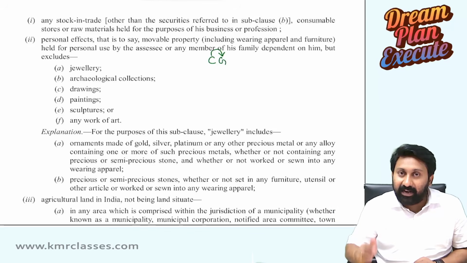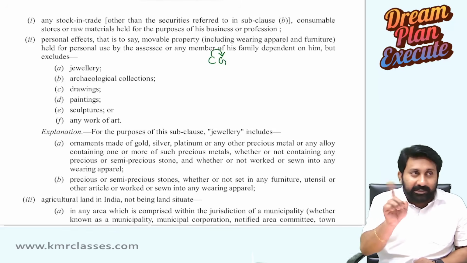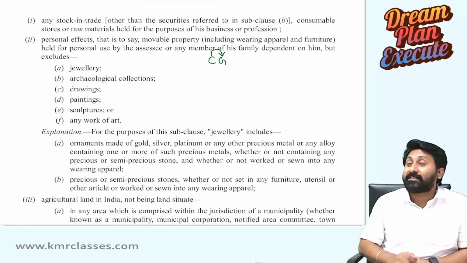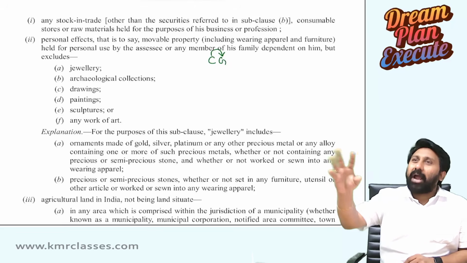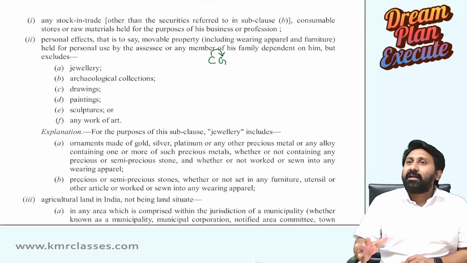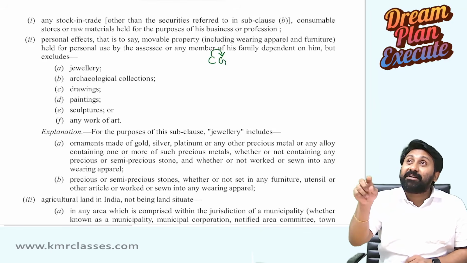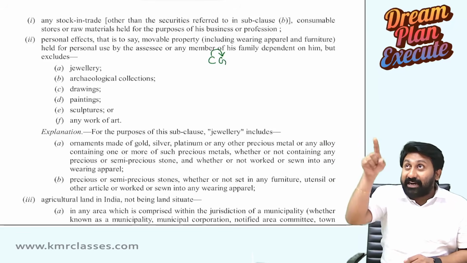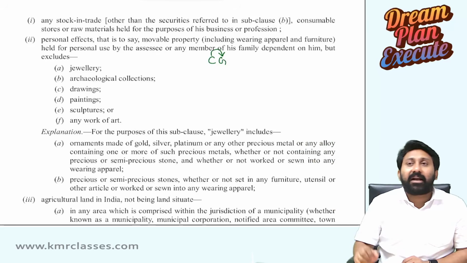Like this, you should not think. The government is not so crooked when they write this section. The logic is not that. The government's intention is not, this person is holding an asset for personal purposes, therefore leave him. So if you leave him, no capital gain. Section 45(1) will not get attracted. What is the chargeability of capital gains under section 45(1)? Any profit or gain arising from transfer of a capital asset. Personal effects are not capital assets. Therefore, chargeability will not get attracted.